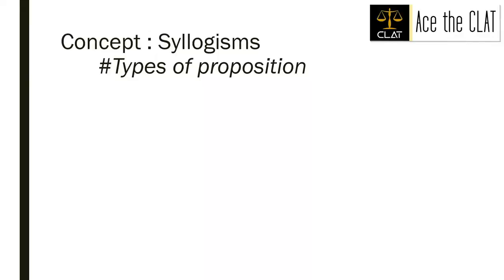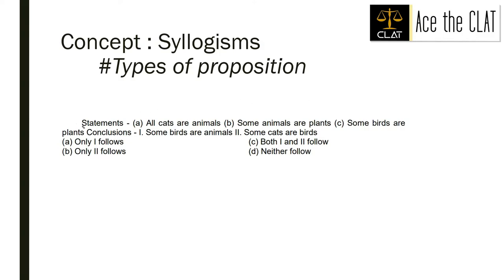Let us move ahead. Now, let us talk about the concept of syllogisms. In syllogisms, we have something known as propositions. A classic example of a proposition is this: all cats are animals. If you see the structure of a syllogism question, there are statements A, B, and C, which say all cats are animals, some animals are plants, some birds are plants. Then there are conclusions, which say that some birds are animals, some cats are birds.